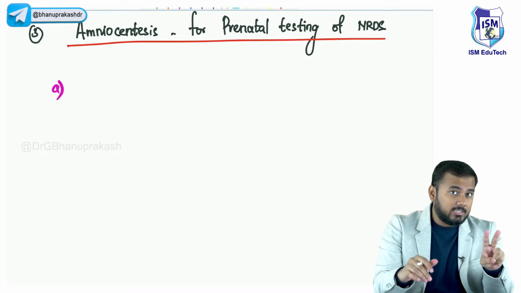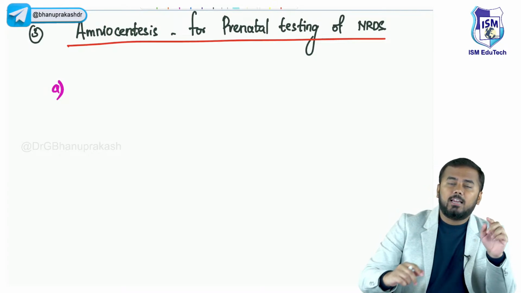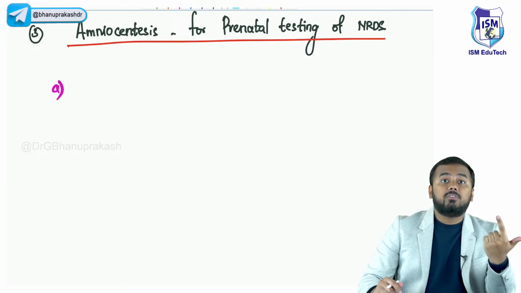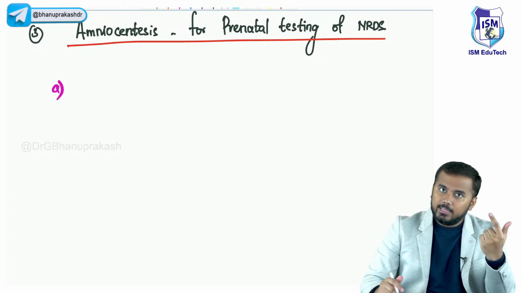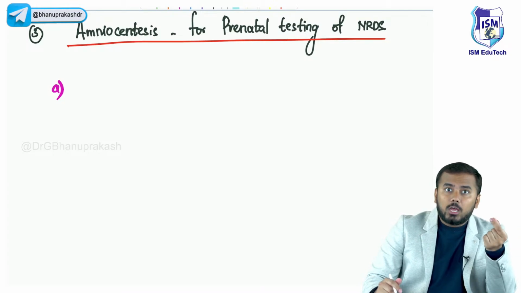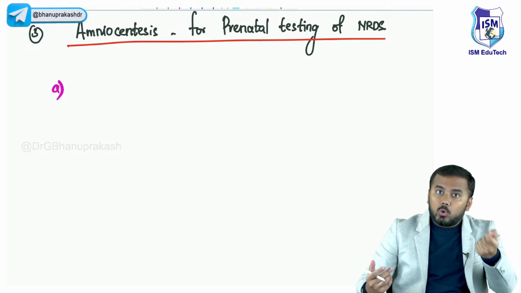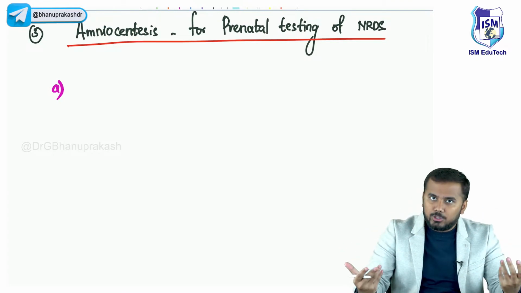I told you that phosphatidylcholine, you remember, the other name for phosphatidylcholine is lecithin, right? So within the surfactant, we have got lecithin, and we have got another lipid called sphingomyelin, right? These are the two things. If these two are more, it means surfactant is more, it means lungs are mature. If these two are less, it means surfactant is not formed and lungs are immature, right?